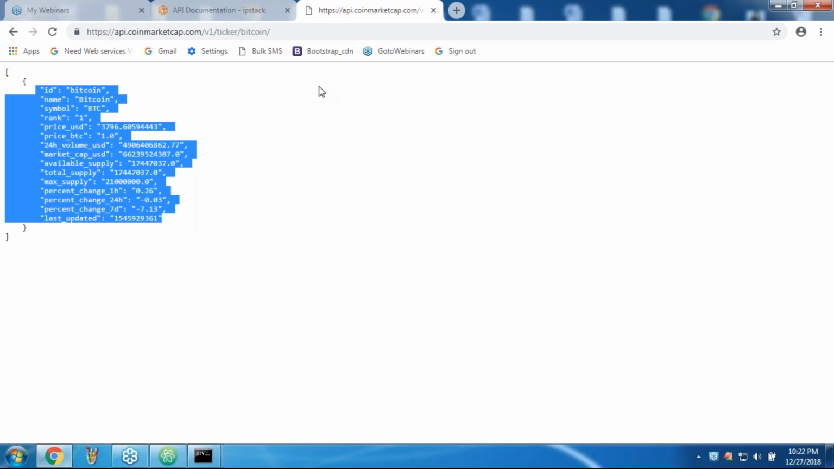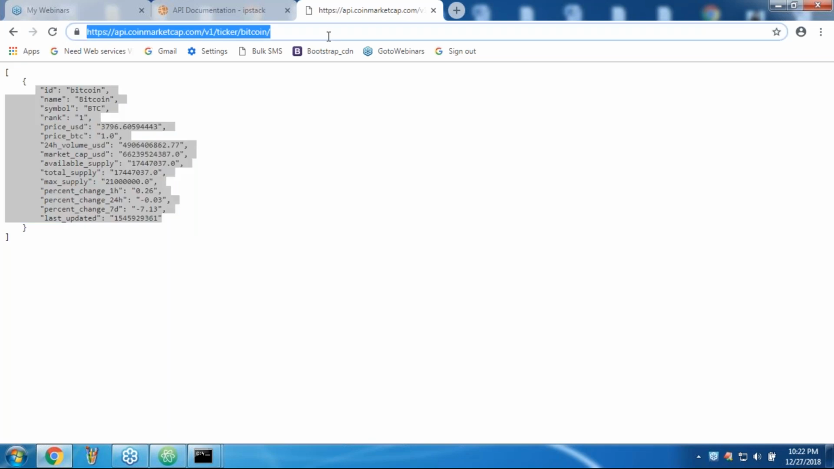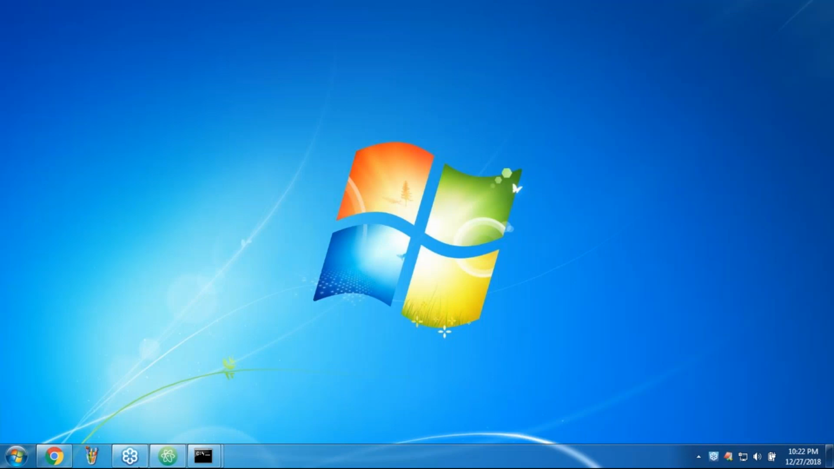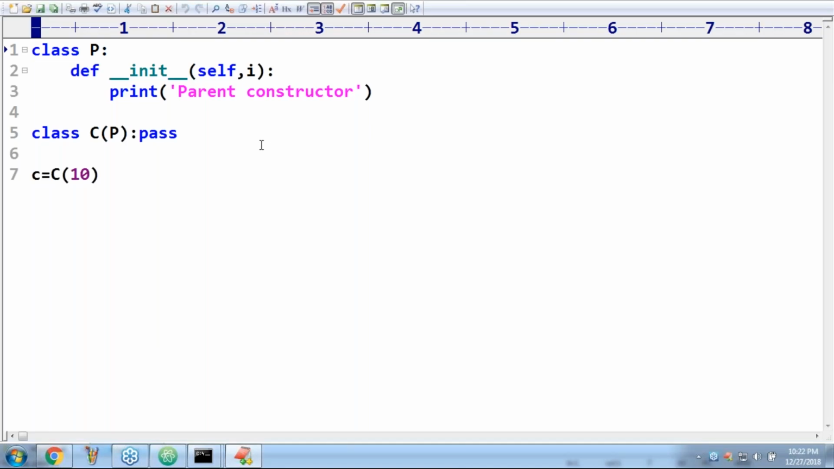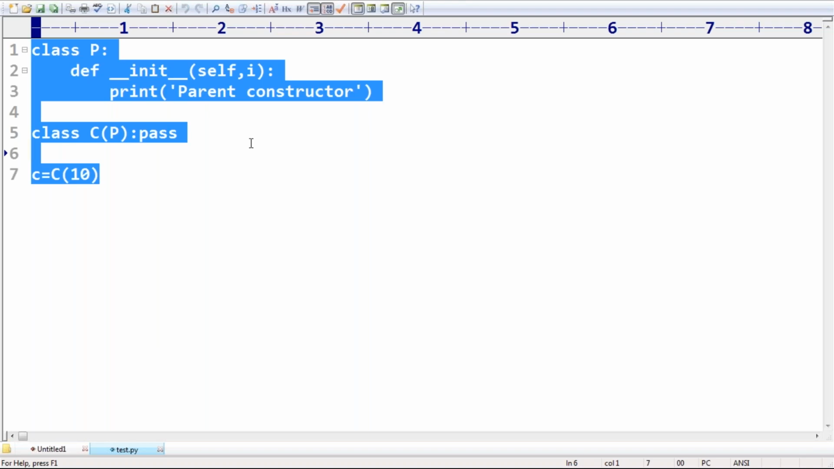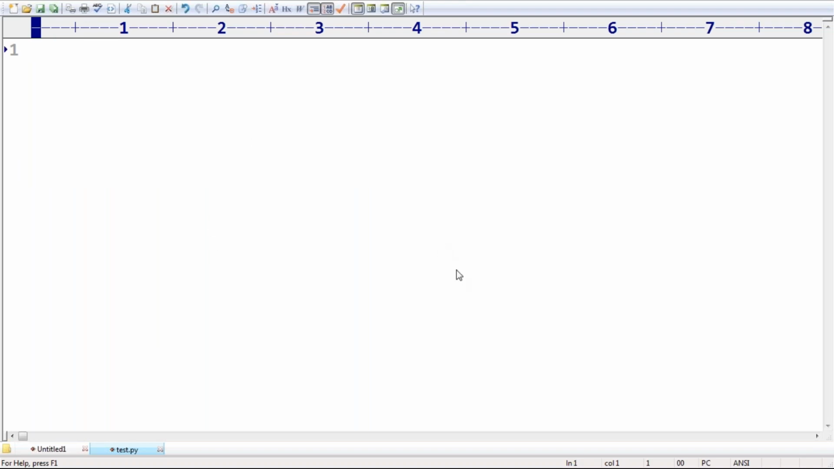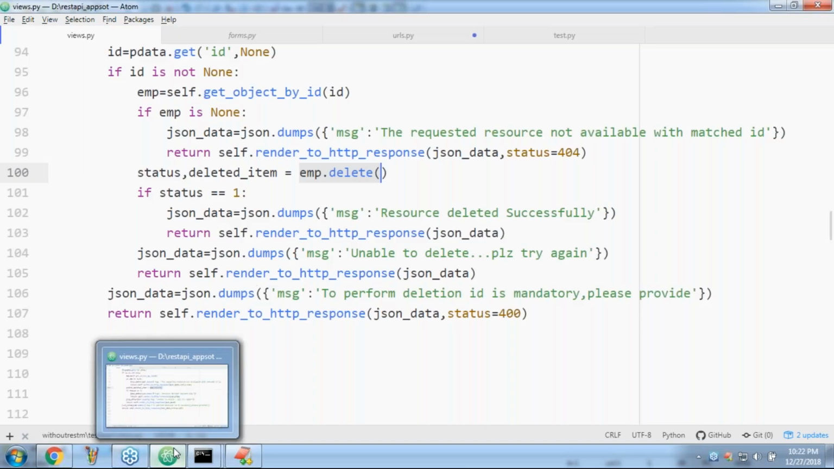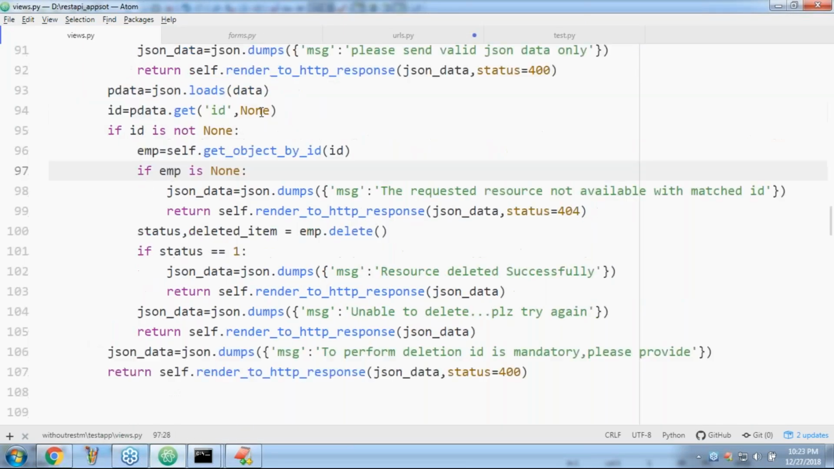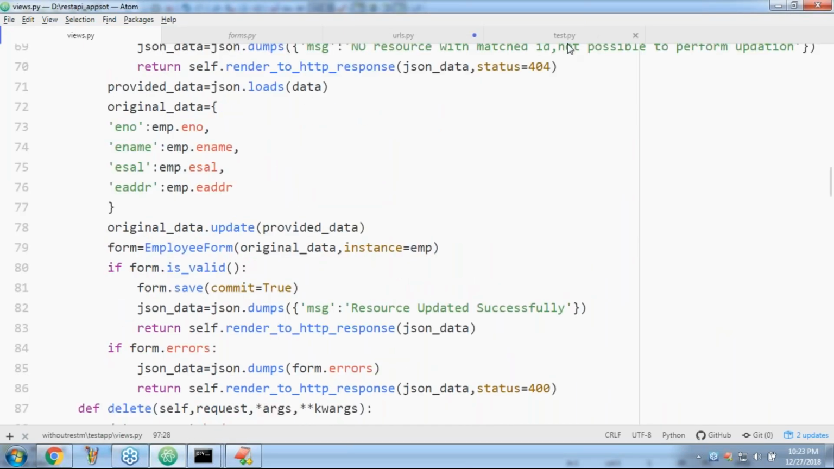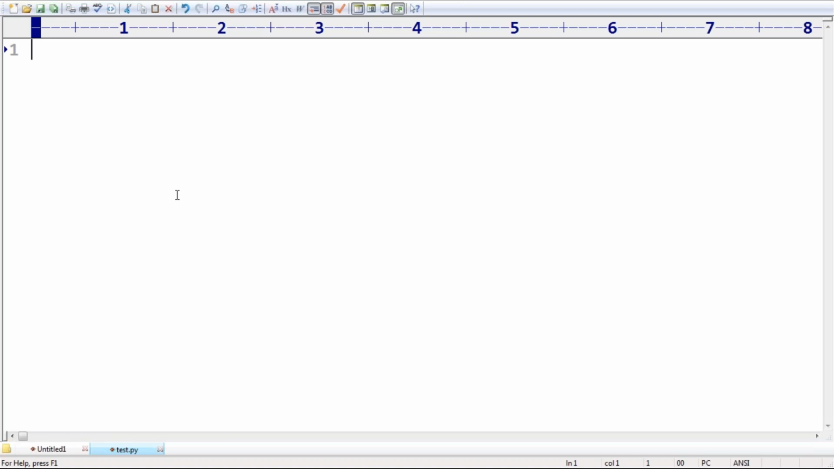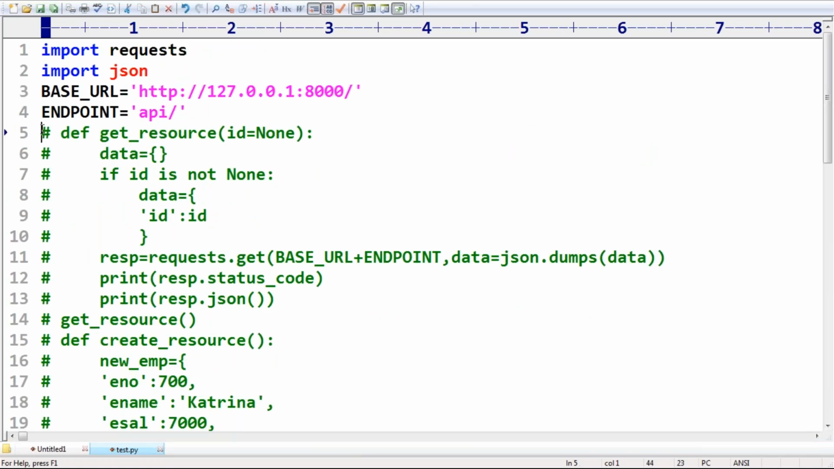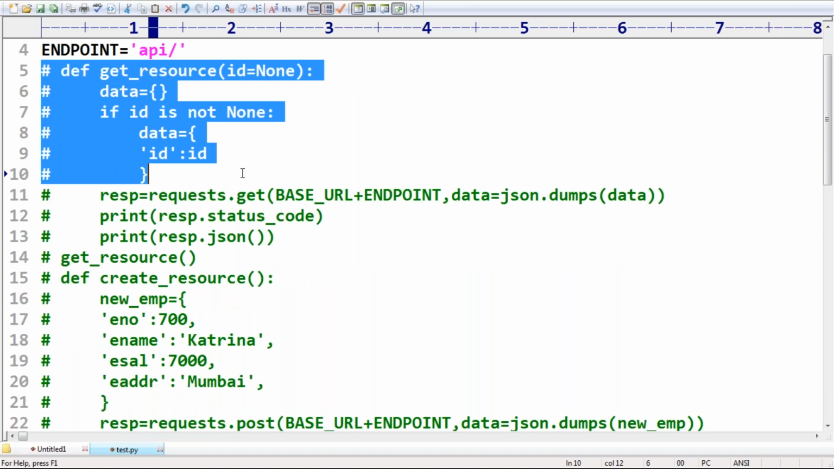Now suppose my requirement is, observe my requirement, I want to write an application just to know the Bitcoin price today. To know the Bitcoin price today, I want to write a small Python application, right? Now have a look once. Here all this nonsense is not required.